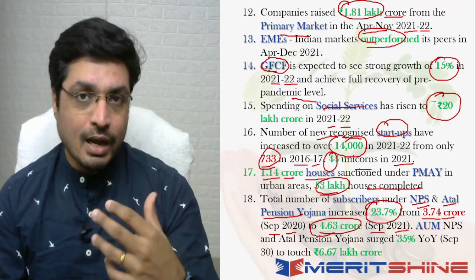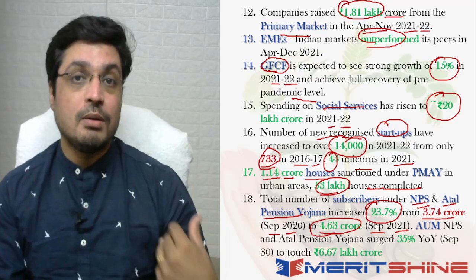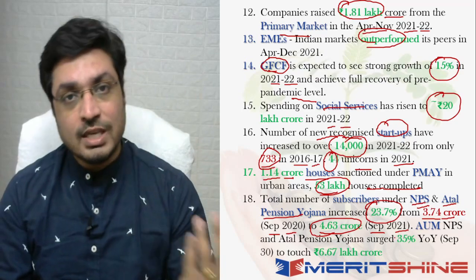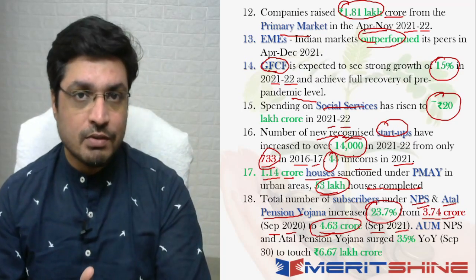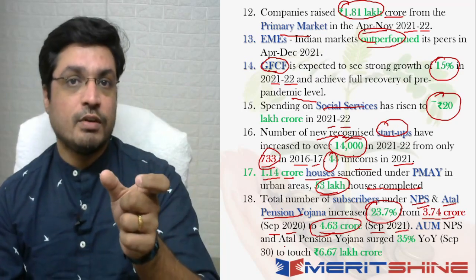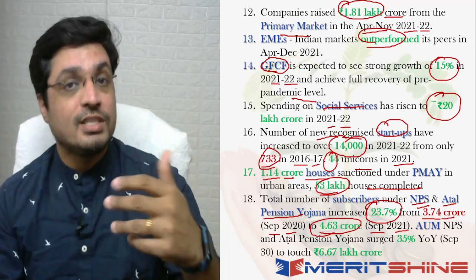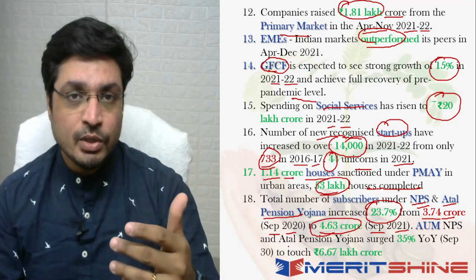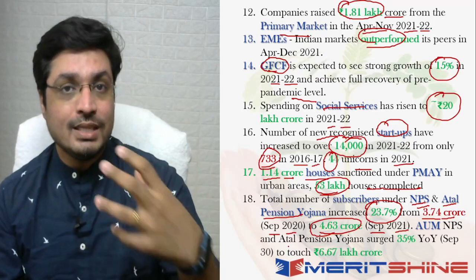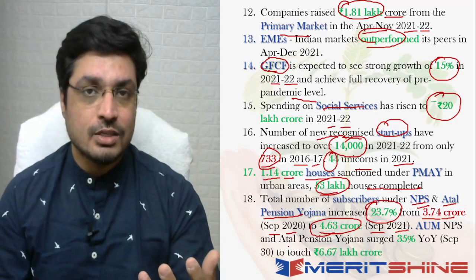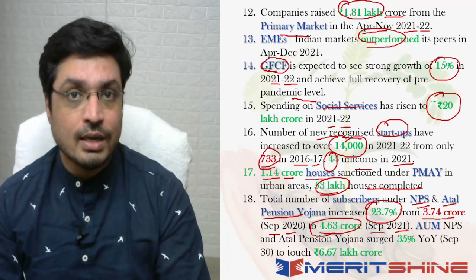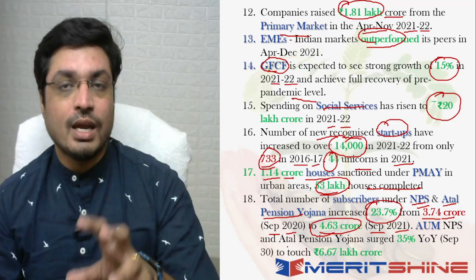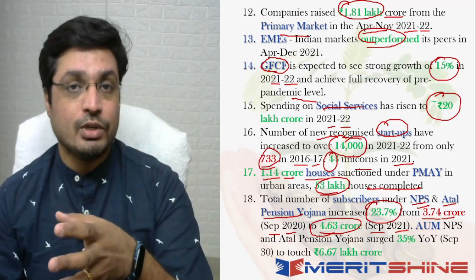Because people are looking at retirement as an important part of their life, right? And they want to save for their retirement. So a savings mentality is coming from a retirement perspective as well. So this jump from 3.74 crore subscribers to, let's say, 4.63 crore subscribers is actually indicating a maturity that is coming into the Indian markets as well, right? So people are more mature to understand that you have to save for the future as well. So that is where this Atal Pension Yojana and NPS subscribers also actually makes a lot of sense.